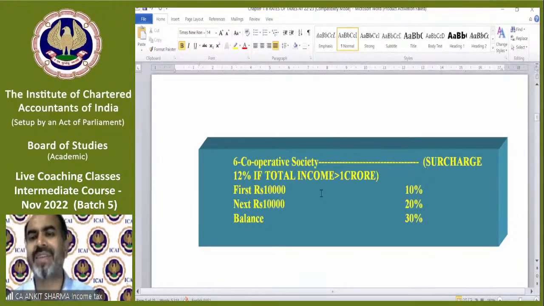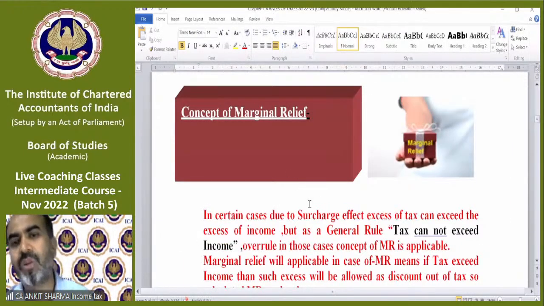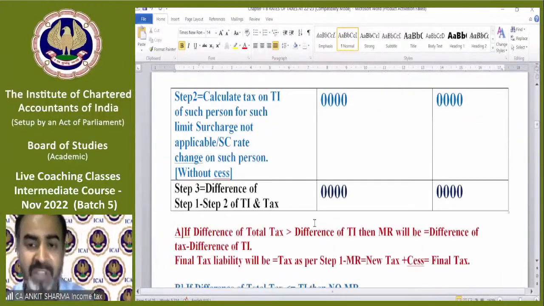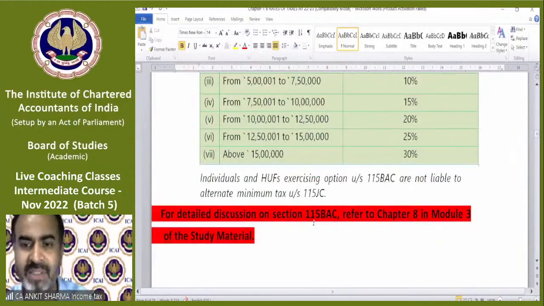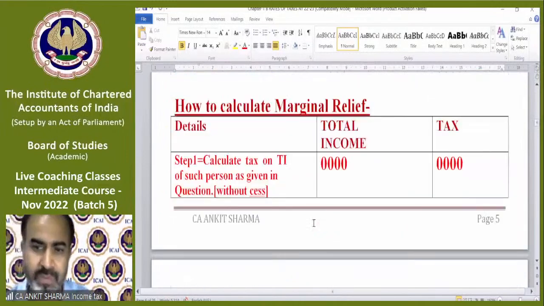First 10,000 is 10%, next 10,000 is 20%, balance liable to tax at 30%. Now we can say the last topic of numerical topics is marginal relief. After this, almost our topic of rate of tax is going to finish. Now, what is the concept of marginal relief?